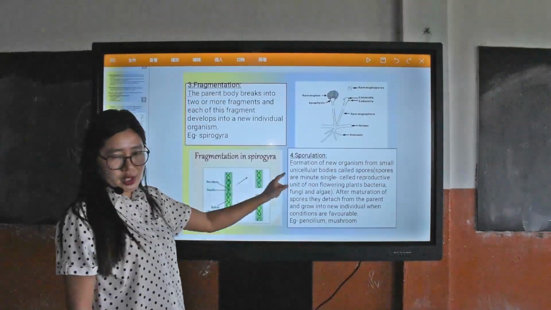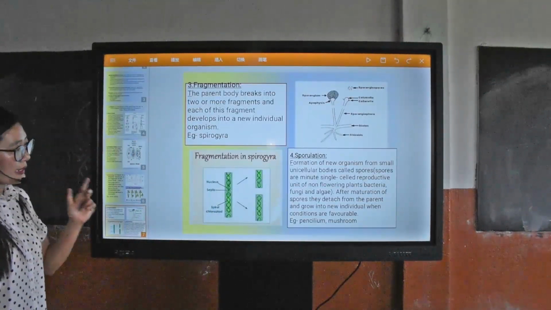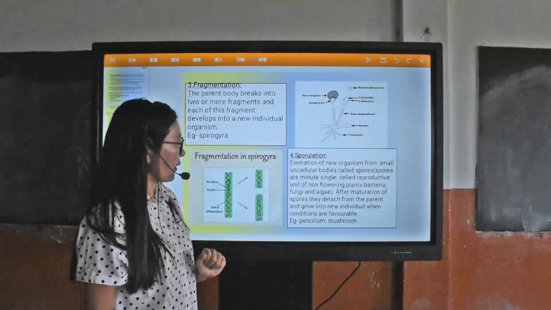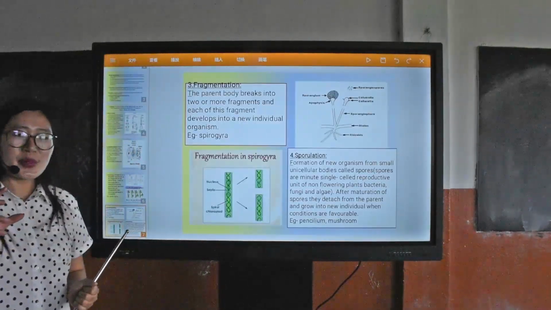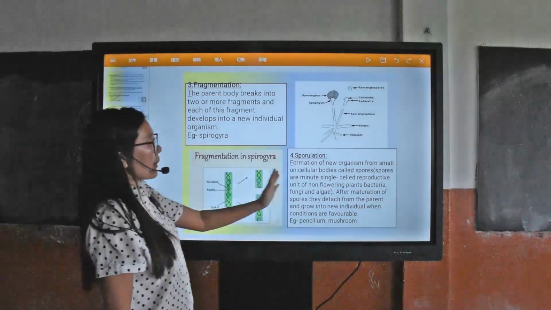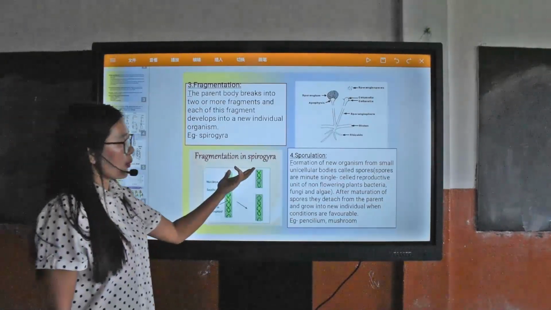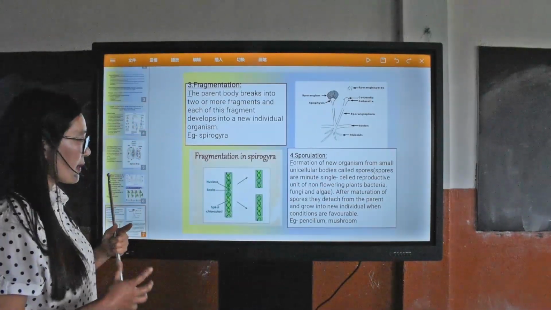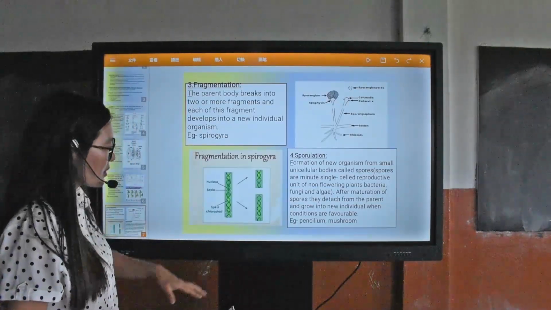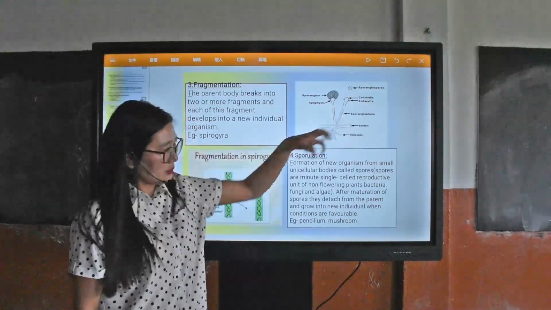Next is sporulation. Sporulation is also a type of asexual reproduction, and this is found mainly in organisms like bacteria, fungi, and algae. The formation of new individuals is mainly from spores. Spores are minute single-cell reproductive units, and after maturation, they grow in size and detach from the parent body when unfavorable conditions come. These are locked inside the sporangium.